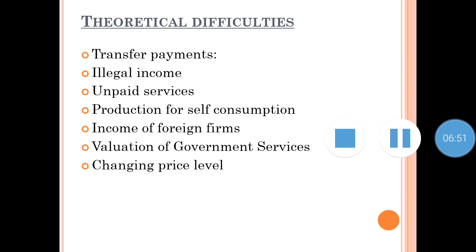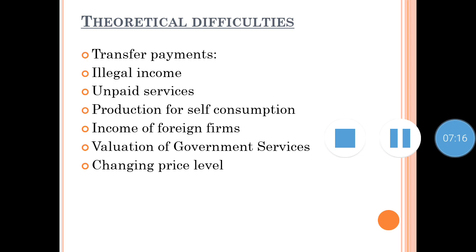Then comes valuation of government services. Government provides a number of public services like defense, public administration, law and order, etc. Measuring the market value of such government services is difficult, as the real value of these services is not known.